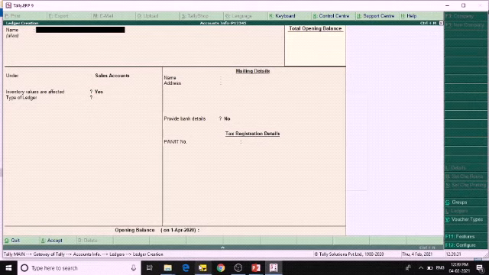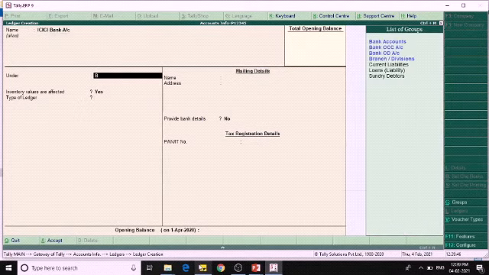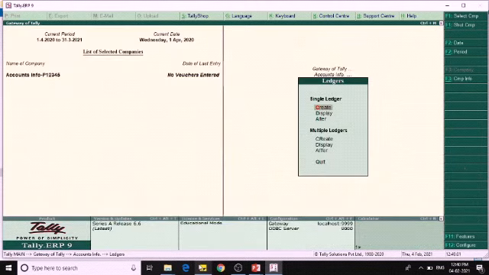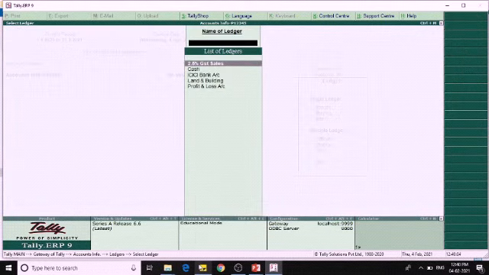And the next one is ICICI bank account, under the bank account. Under the bank account, if you have the account number and IFSC code, you have to mention it here. Okay, we have created the single ledger. You can see it by using the display option, and you can also alter it by using the alter option.